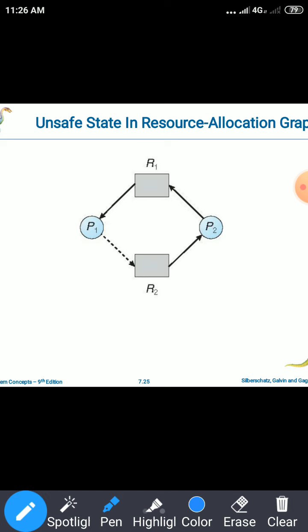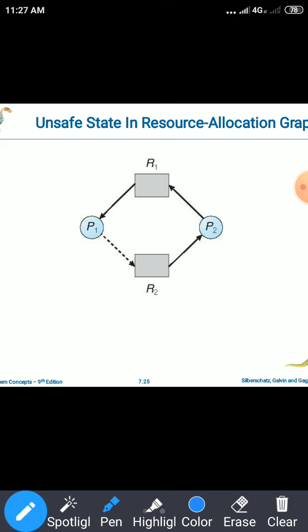P2 will be kept in the waiting state until the resource R1 is released by P1. So once R1 is released by P1, then only R2 will be allocated to P2, because that breaks the cycle, right? If we immediately allocate R2 to P2, it results in a cycle, and then it leads to the deadlock situation that we need to avoid.